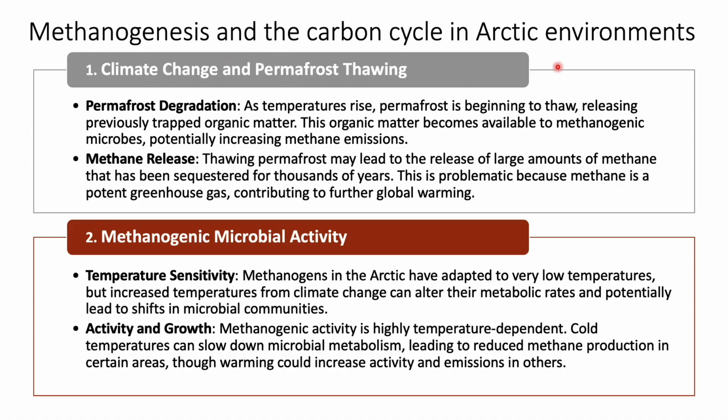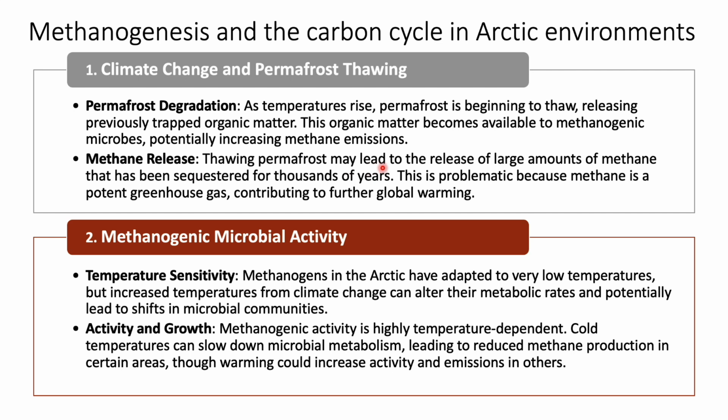Now we are going to see methanogenesis and the carbon cycle in the Arctic environment. The first one is climate change and the permafrost thawing. As temperatures rise, permafrost is beginning to thaw, releasing previously trapped organic matter. This organic matter becomes available to the methanogenic microbes, potentially increasing the methane emission. So the permafrost degradation leads to more microbial activity.